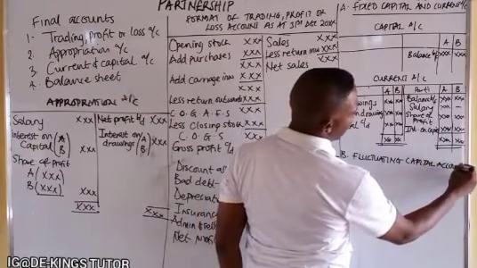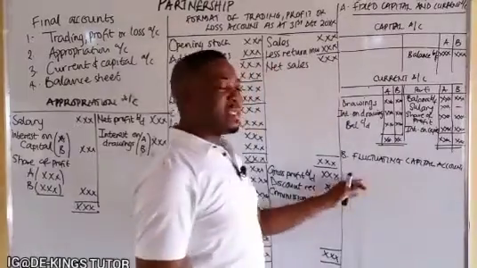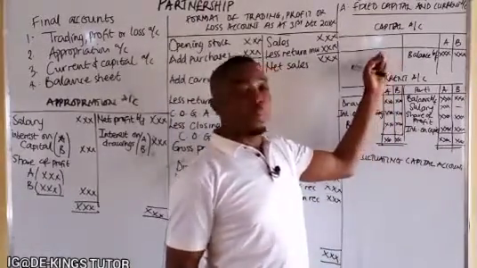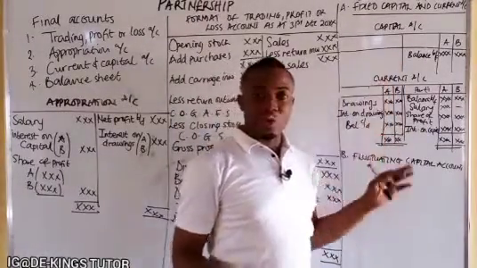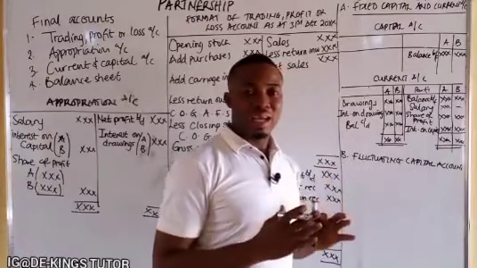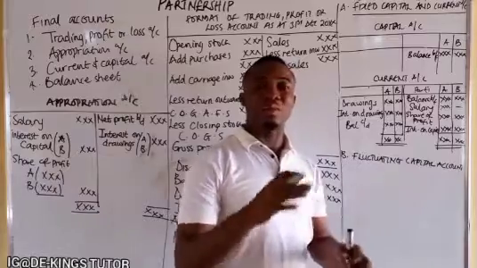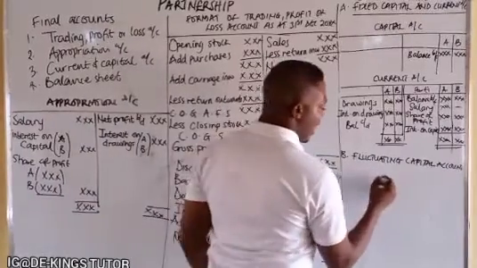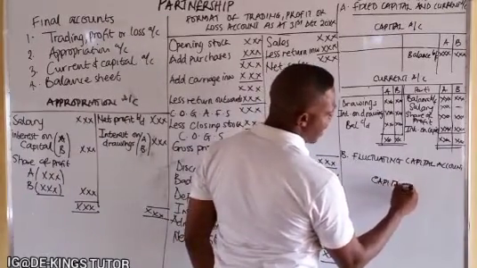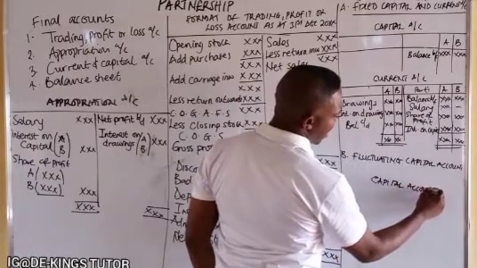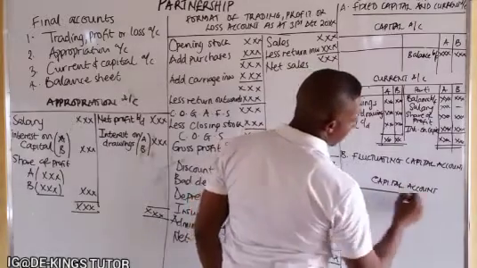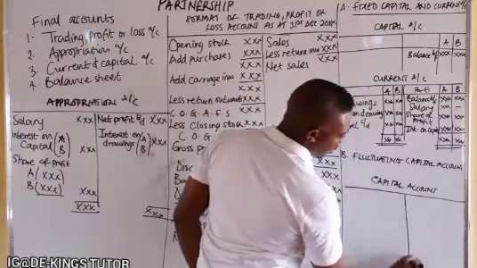Fluctuating capital account. What this means in this situation is that you don't have to prepare them individually, you join them together. That's why it's called fluctuating capital account or capital account without current account. So at this point now, the only thing that will be written there is capital account.